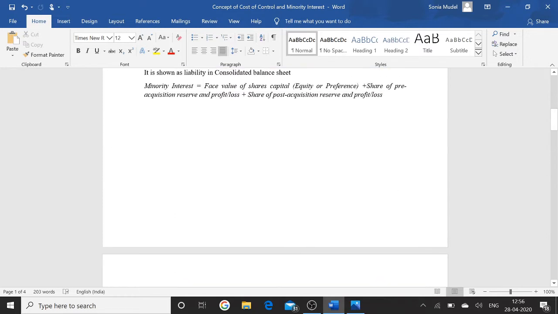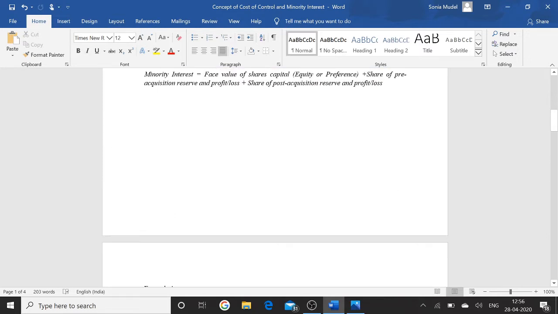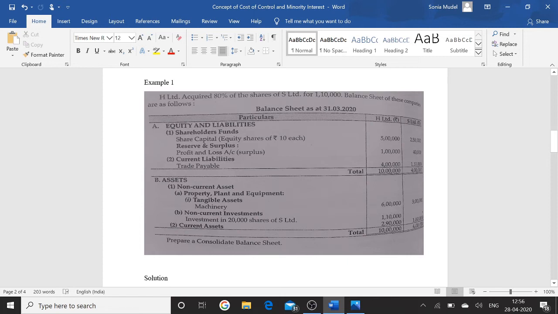Now, let's do one example on the basic concept of cost of control and minority interest. For example, H Ltd acquired 80% of the shares of S Ltd for rupees 1,10,000. The balance sheets of these companies are as follows. Equity and liabilities, shareholder funds, share capital, equity shares of rupees 10 each: H Ltd 5 lakh, S Ltd 2,50,000.